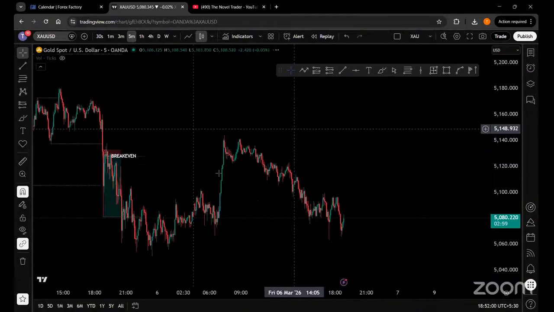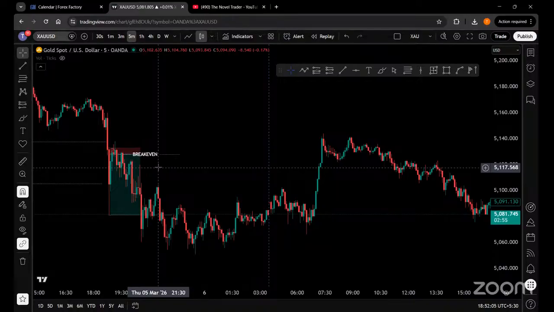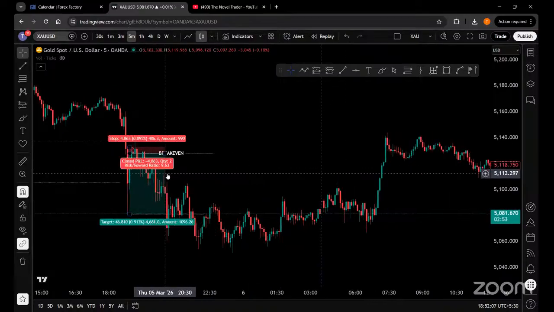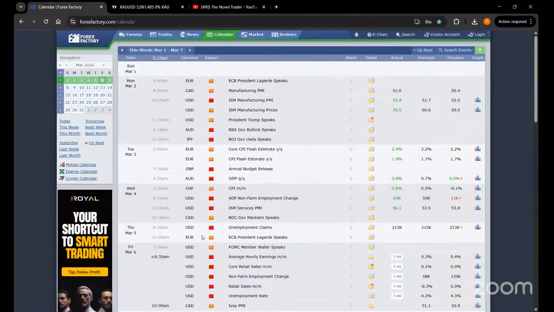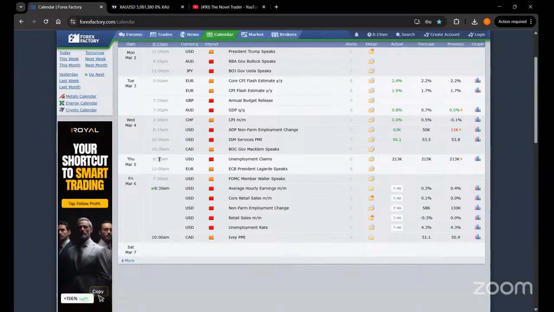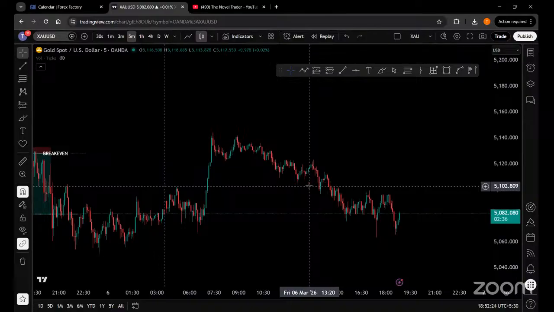So we have opened up the gold chart. If you joined the last video, guys, we also took a trade on the unemployment claims, which was released yesterday at exactly 8:30 a.m. The timer for NFP is showing here, and in the next 7.5 minutes there is going to be huge volatility in the US dollar as well as the gold chart itself.